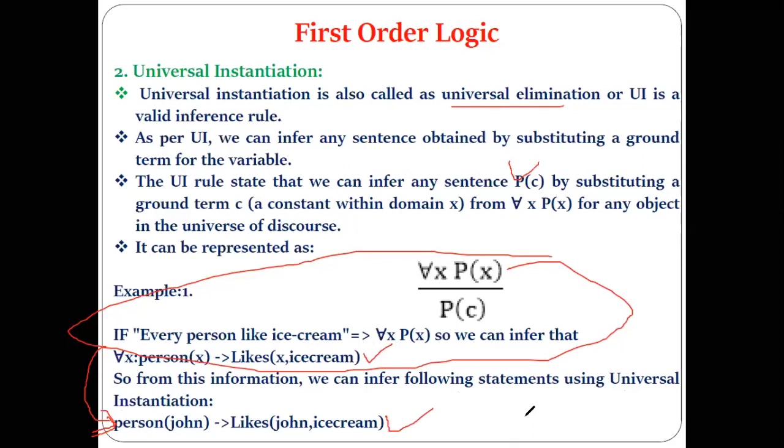There is all person, and below there is only John. Only John. On the place of what have we substituted John? X. That is the one difference.